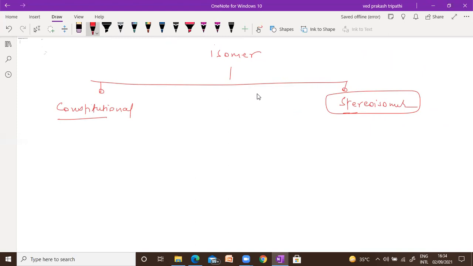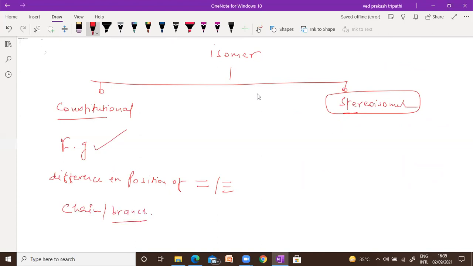Different structure means it may be a difference in the functional group, difference in the position of multiple bond, double bond, triple bond, or it may be a difference in the chain or branch. So they are known as constitutional isomers.